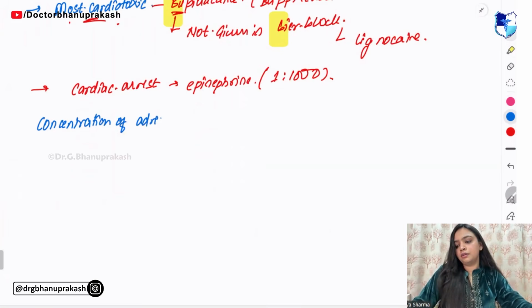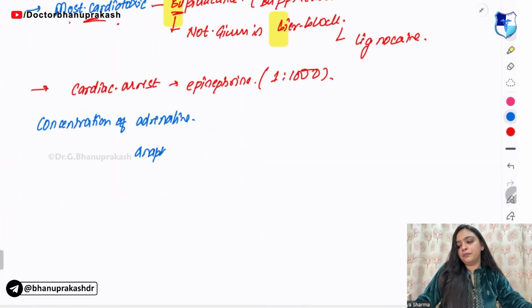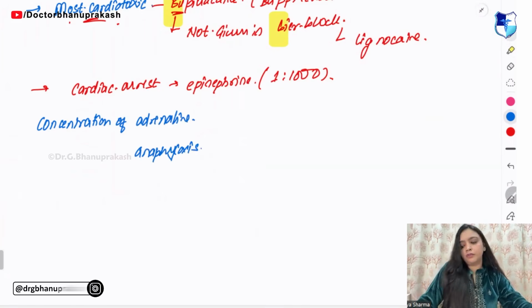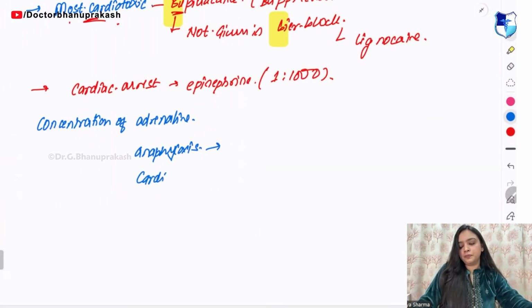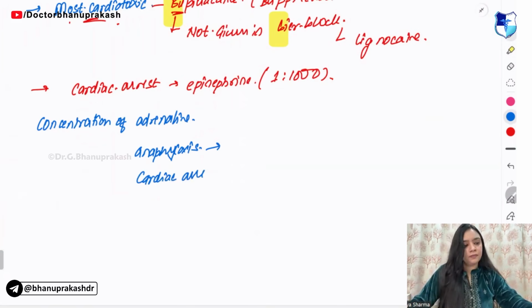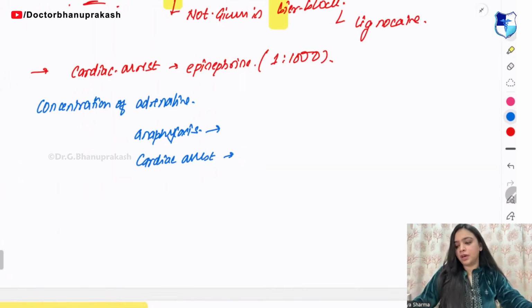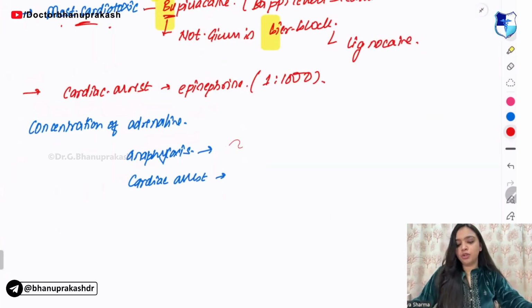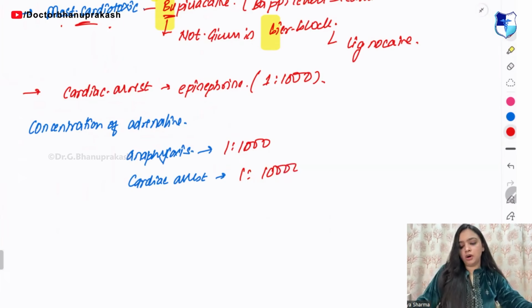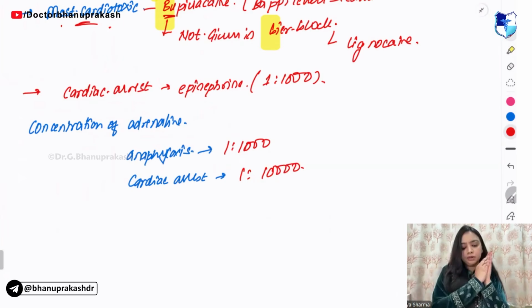For anaphylaxis, how much we give? For anaphylaxis, what is the ratio? The ratio is 1:1,000. For cardiac arrest it is 1:10,000, right?